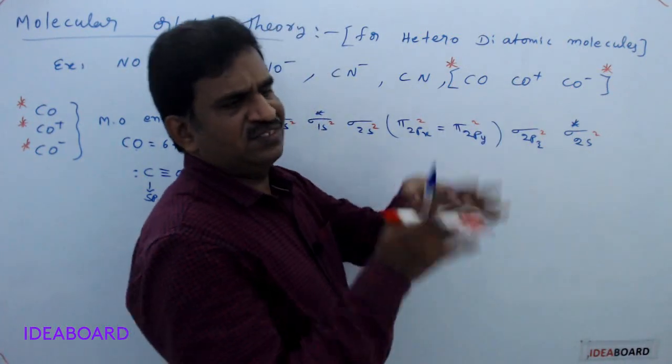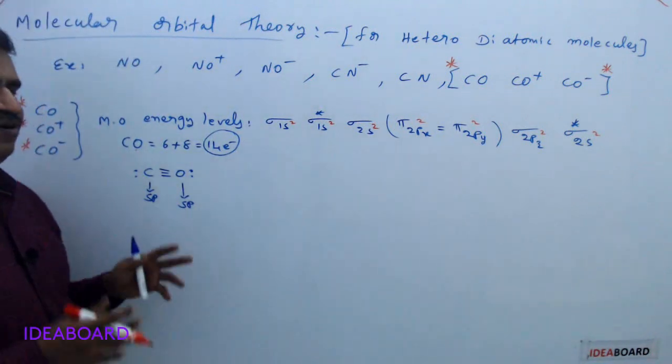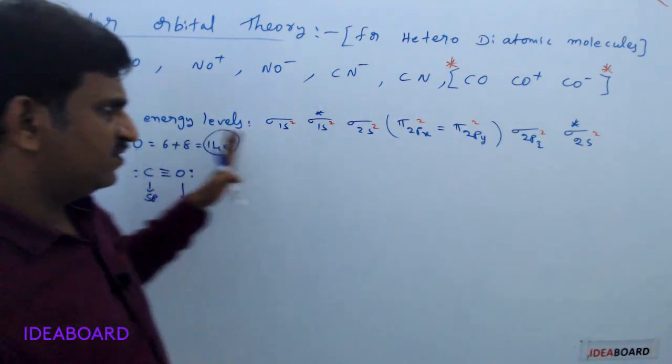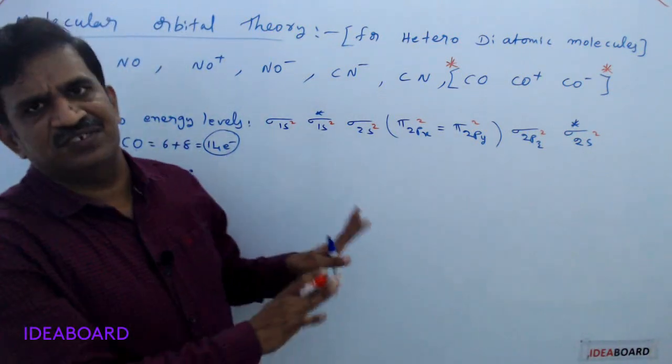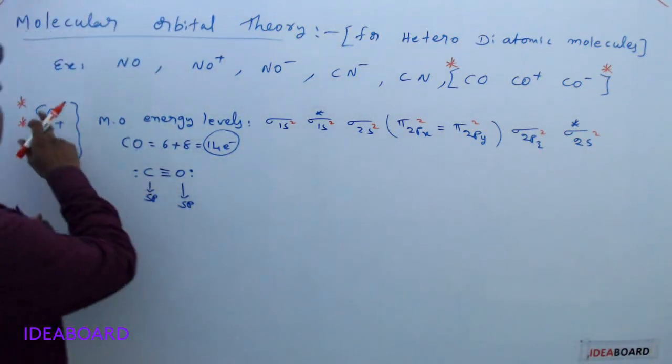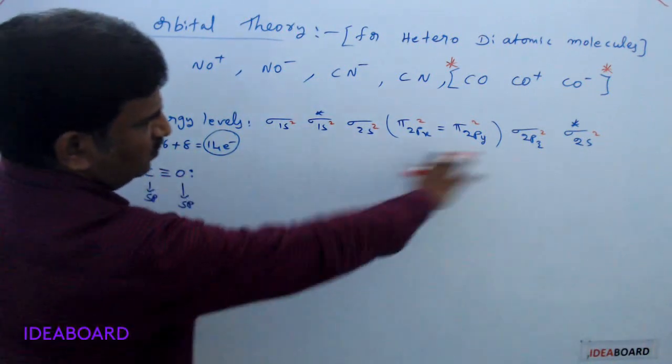That is because of the energy differences between them and the s-p mixing. Please remember it is an exceptional configuration, observed only in CO, CO plus and CO minus species.